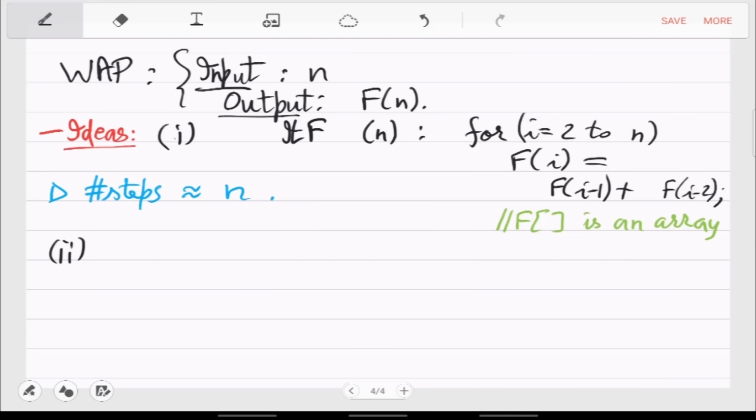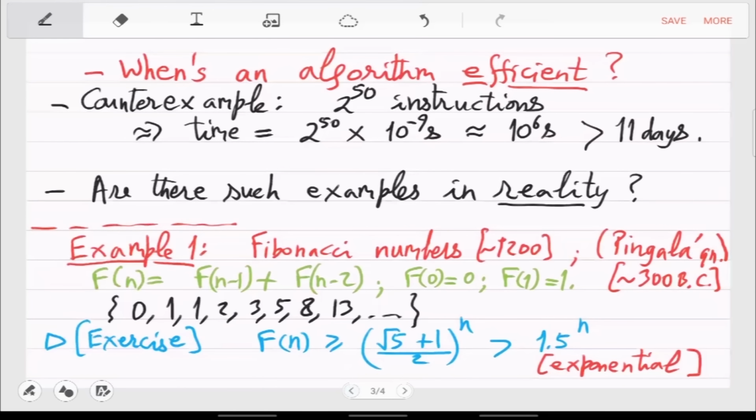Another algorithm you can write is the recursive one: the recursive Fibonacci series computation or function. Here, instead of the array, we can write a subroutine or a function for f and call it again and again, twice.